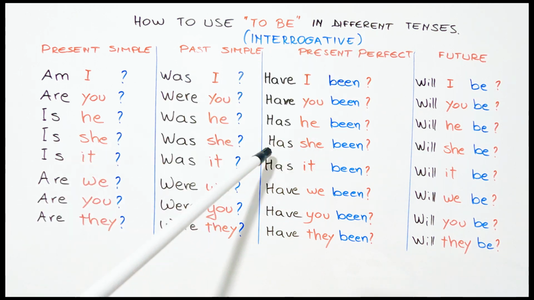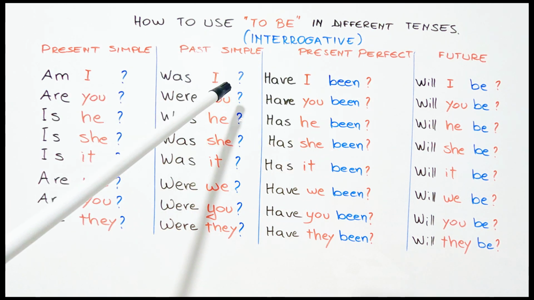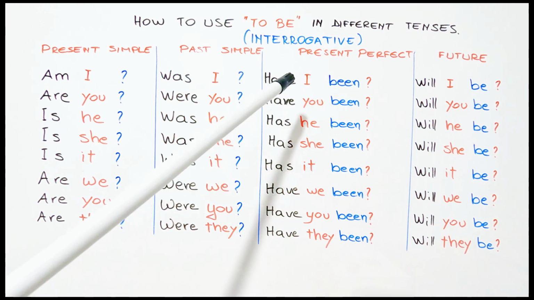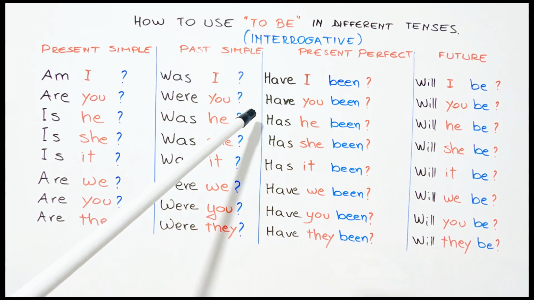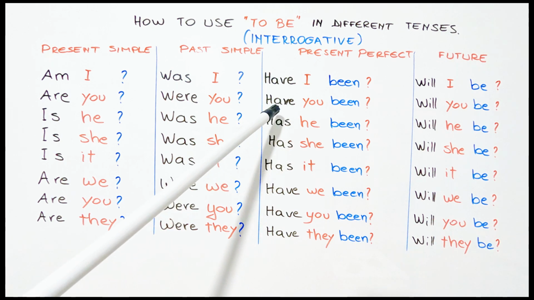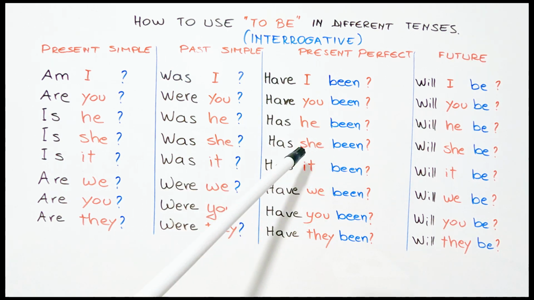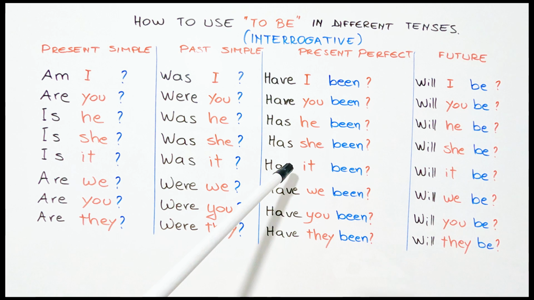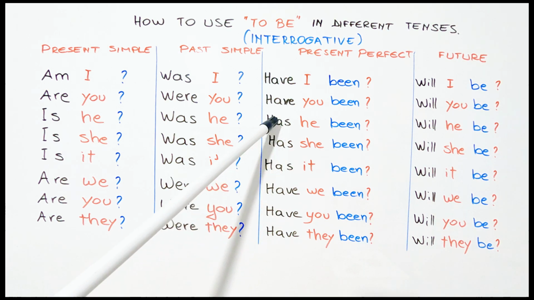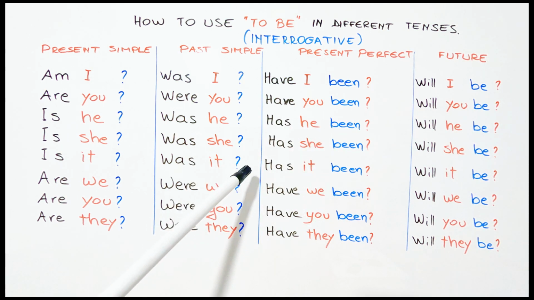Vazhdojmë në present perfect. I have been, unë kam qenë. Have I been, a kam qenë unë. You have been, ti ke qenë. Në pyetëse have you been, a ke qenë ti. He has been, ai ka qenë. Në pyetëse has he been, a ka qenë ai.